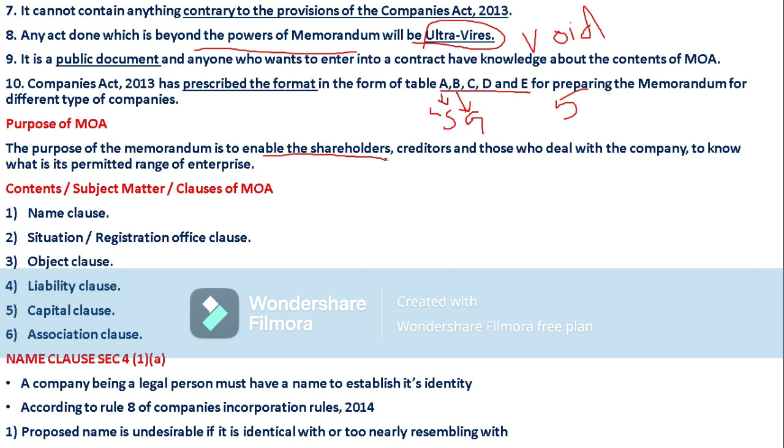Within the limits of the memorandum of association, contracts can be made and they will not be void. If they undergo a contract beyond the limits of the memorandum of association, it is definitely treated as a void contract. So this is all about the memorandum of association and its features. Now coming to the contents, or subject matter, or clauses of the memorandum of association.